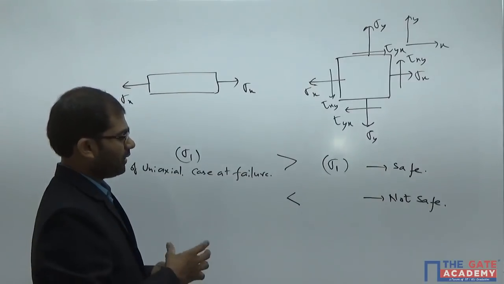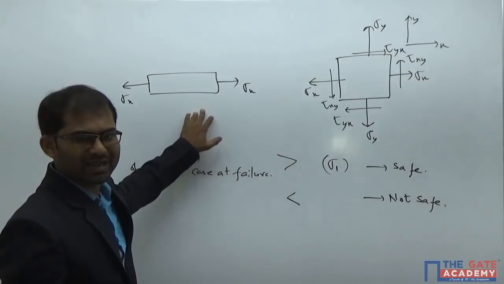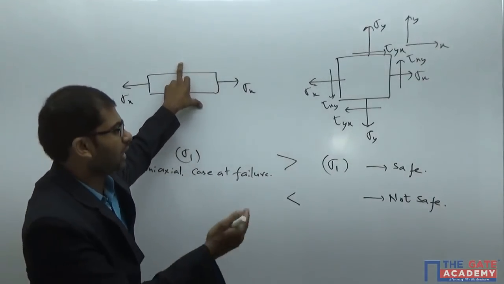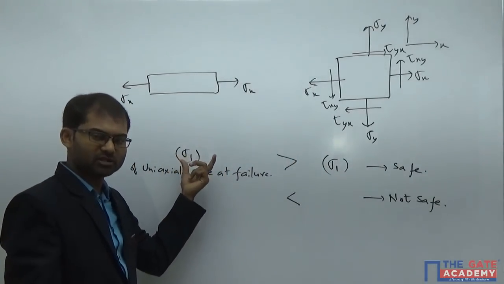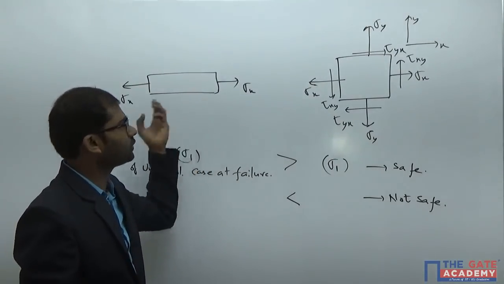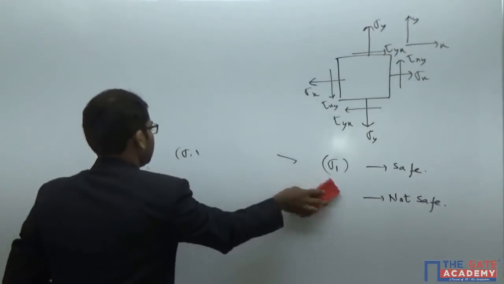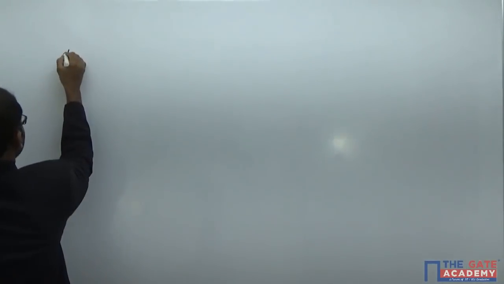So now, as we are comparing with the uniaxial loading case, first of all we should analyze this uniaxial loading case clearly. Then only we'll be able to understand how to relate it with this value here. So first we should know these values, sigma 1 or tau max value or principal stress value or strain energy value, anything corresponding to the uniaxial loading case. So first of all, let's go with this uniaxial case. I'm putting the title here.